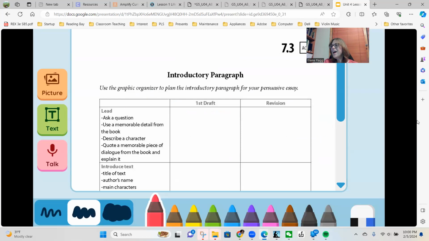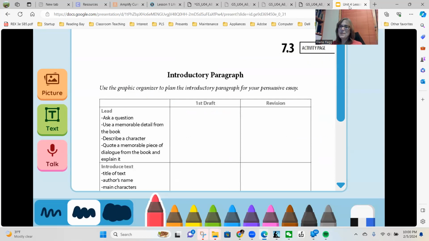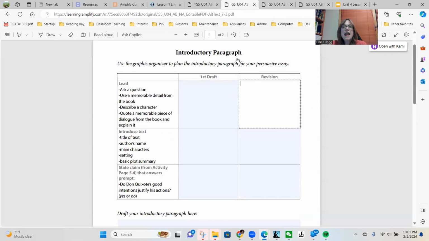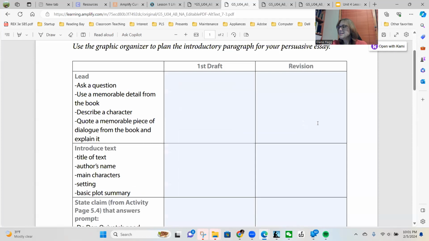All right, so would you turn to 7.3 in your activity workbook? This activity page contains a chart that's going to help you organize the parts of your introductory paragraph.